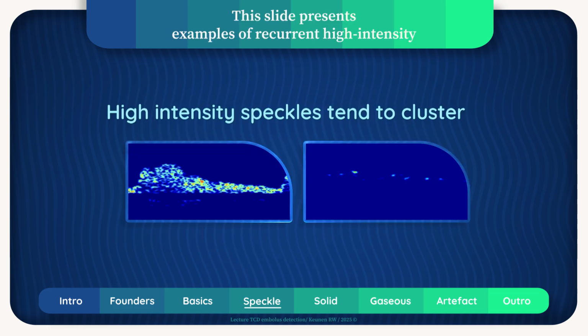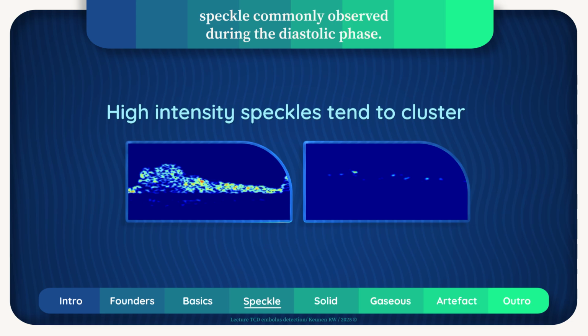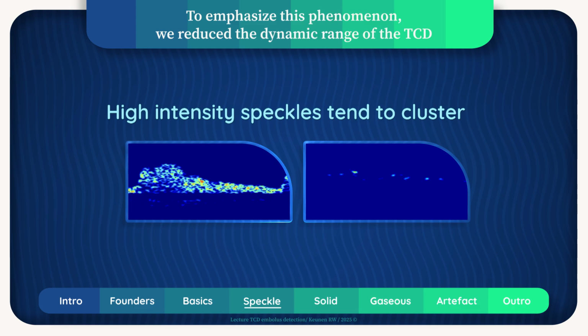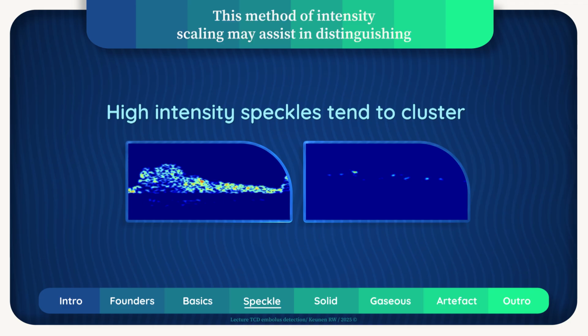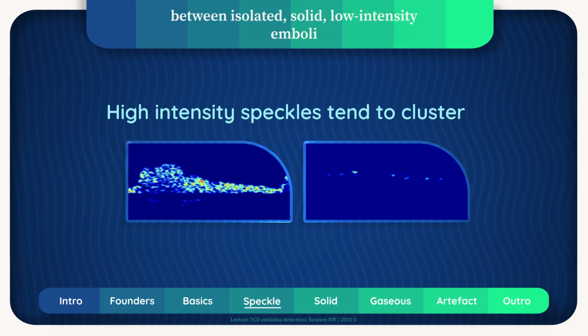This slide presents examples of recurrent high-intensity speckle commonly observed during the diastolic phase. These speckle events often exhibit a clustering pattern. To emphasize this phenomenon, we reduce the dynamic range of the TCD velocity spectrum, thereby enhancing the visibility of multiple high-intensity speckle elements. This method of intensity scaling may assist in distinguishing between isolated, solid, low-intensity emboli and clustered high-intensity speckle artifacts.